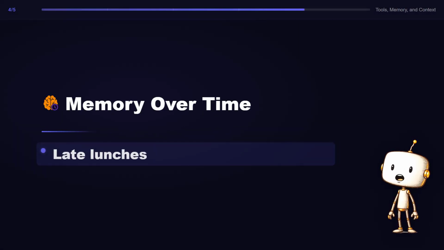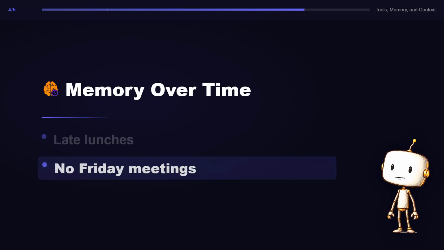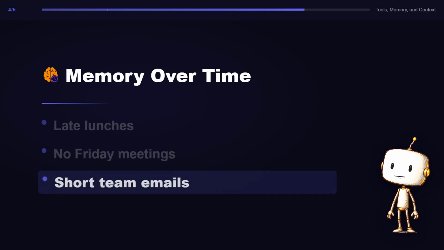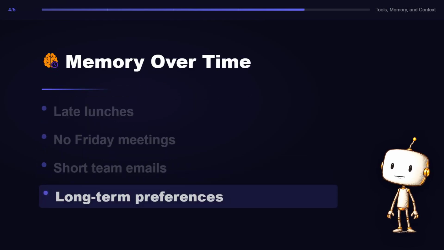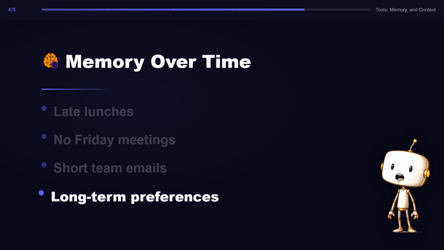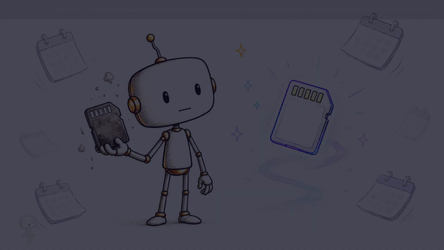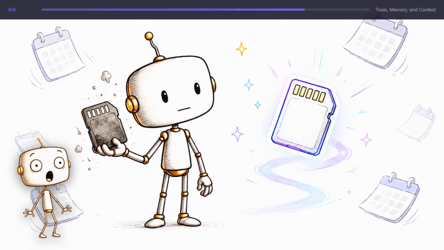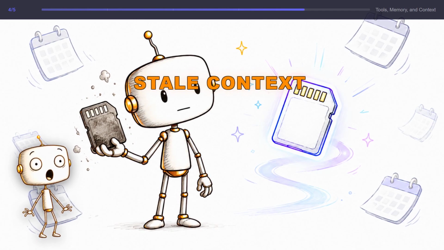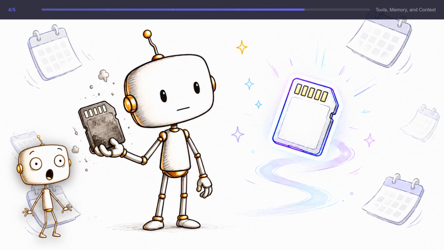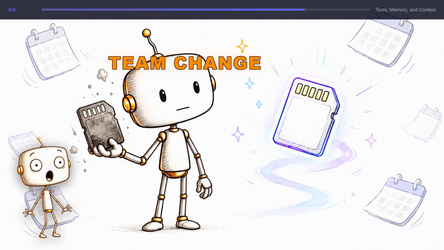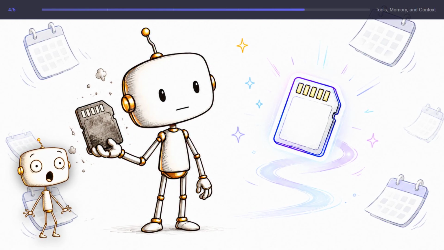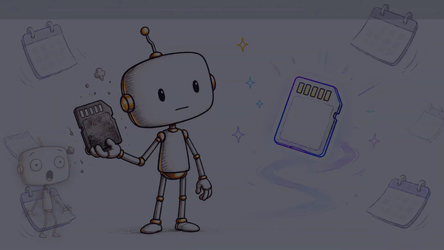Memory is what the system remembers over time. Sam prefers late lunches. You avoid Friday meetings. Your team writes short emails. Memory helps consistency, but old memory can be worse than no memory. If the agent remembers Sam prefers Wednesdays, but Sam changed teams 6 months ago, that memory becomes a trap.